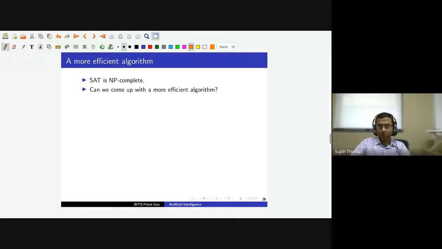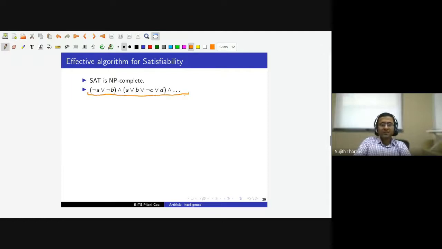So we will look at the DPLL algorithm, which is basically a variation of the backtracking algorithm, which you must have studied at some point. Even if you have not, it is fine. Suppose we have a sentence in conjunctive normal form. Let us say this is our sentence. What we are going to do is come up with some heuristics.